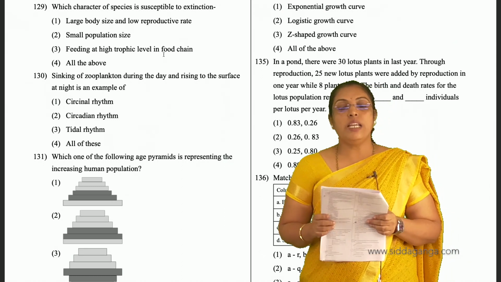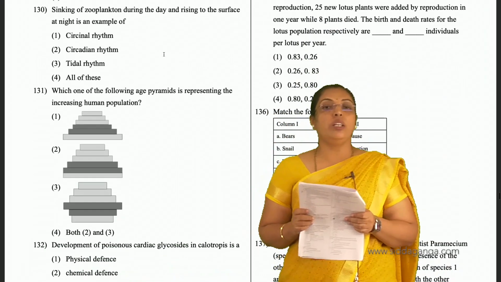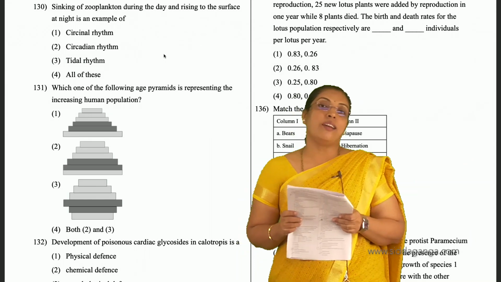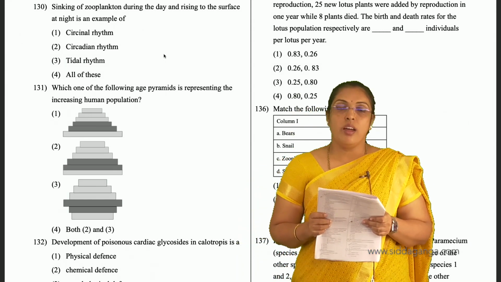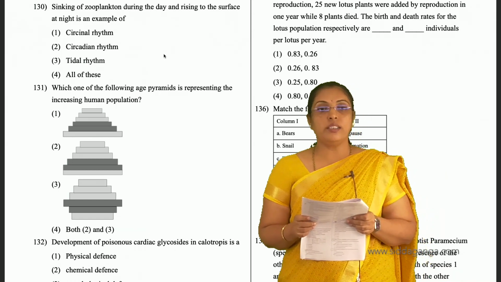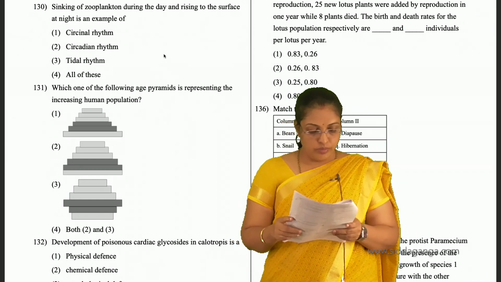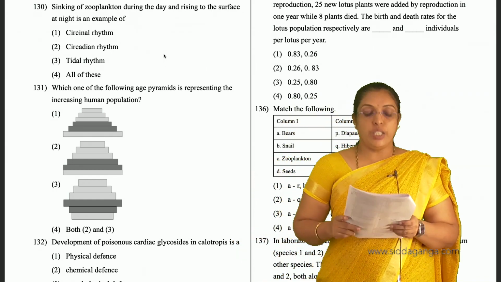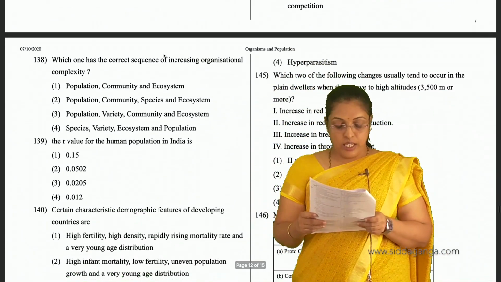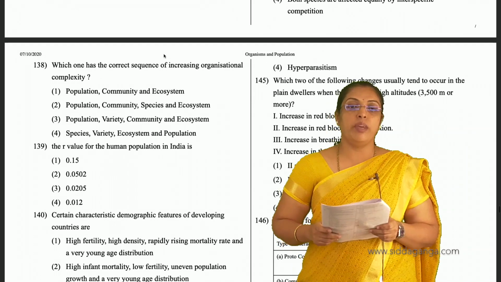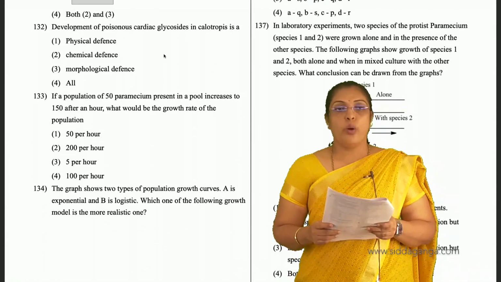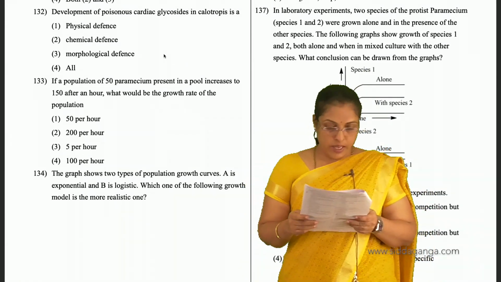And 130, sinking of zooplankton during the day and rising to the surface at night is an example of circadian rhythm. Based on the light, that is called circadian rhythm. That is 130, second is the option. Then 131, development of poisonous cardiac glycosides in Calotropis is an example for chemical defense. Second is the option for 131. 132, second is the option. The next we'll move on.